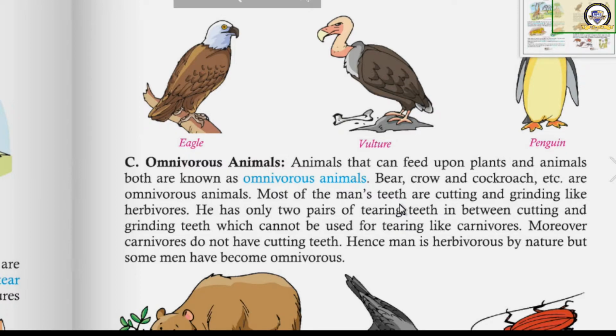Okay, we are a part of the animals only. Most of man's teeth are cutting and grinding like herbivores. He has only 2 pairs of tearing teeth in between cutting and grinding teeth, which cannot be used for tearing like a carnivore. Moreover, carnivores do not have cutting teeth. Hence, man is herbivorous by nature, but some men have become omnivores.